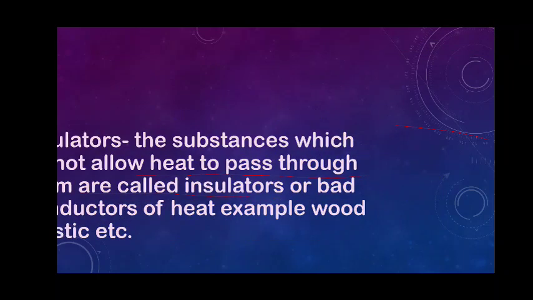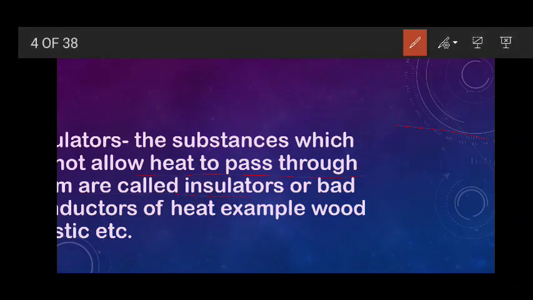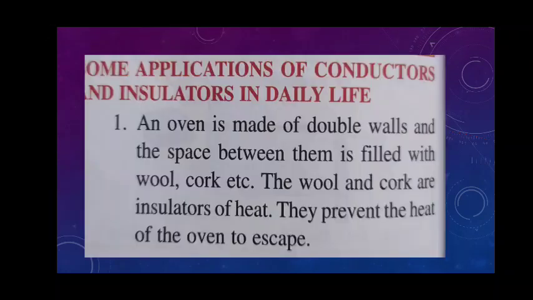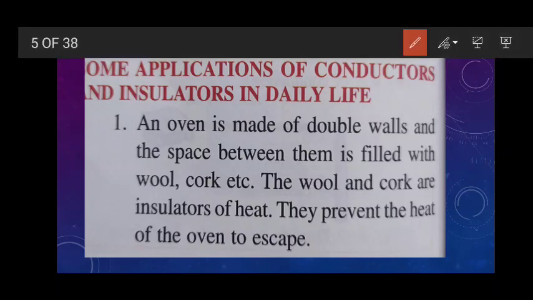Next, just opposite of a conductor is the insulator. The substances which do not allow heat to pass through them are called insulators or bad conductors of heat. Examples are wood and plastic. Clear? So in character they are just opposite to each other. Now I am going to discuss some applications of conductors and insulators in daily life.